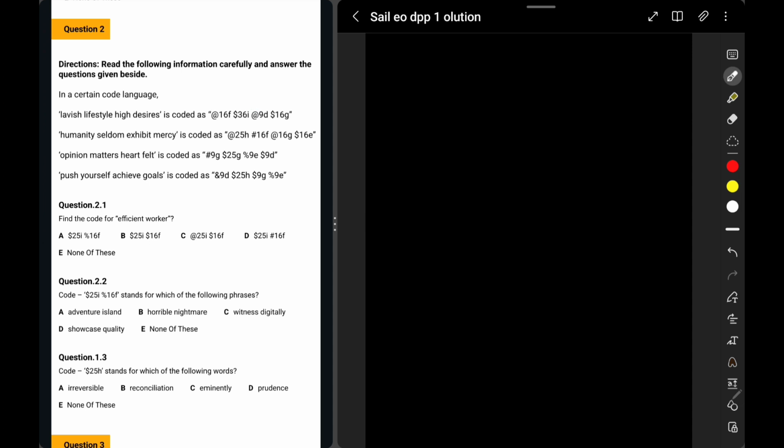So the first thing I will do, quickly, is write it down something like this. Questions with data interpretation, coding, decoding, especially in this format, are a bit lengthy, but they have a higher value in examination as well. So it is very important that you understand it quickly and practice it a lot to solve it very easily.